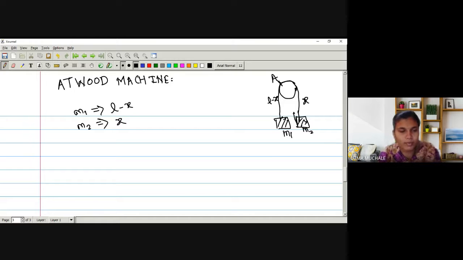Instead of having only one particle, we have two particles with masses M1 and M2. They have been connected with an inextensible string. That means it cannot be extended. It should not be like a spring. The length is fixed. So we fix one point, that is point A, and we measure the distance of M1 and M2 from point A. Is the idea clear? The construction of an Atwood machine?